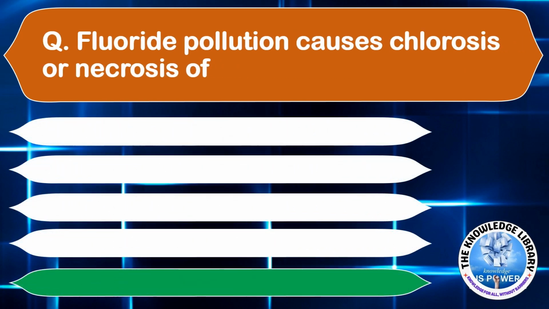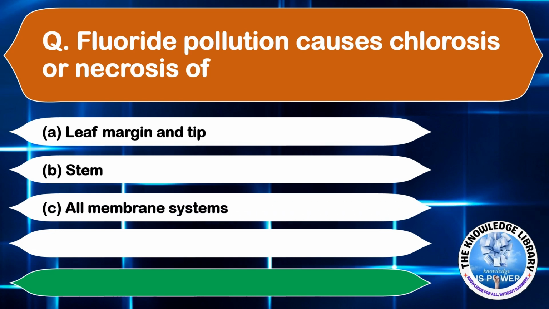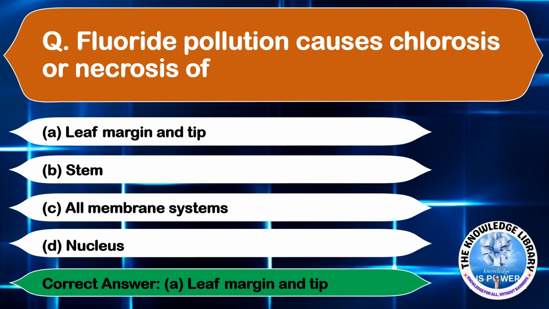Fluoride pollution causes chlorosis or necrosis of option A leaf margin and tip, option B stem, option C all membrane systems, and option D nucleus. The correct answer is option A leaf margin and tip. Moving on to the next question.